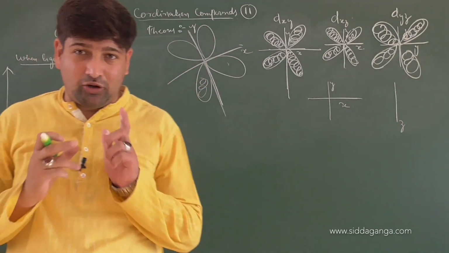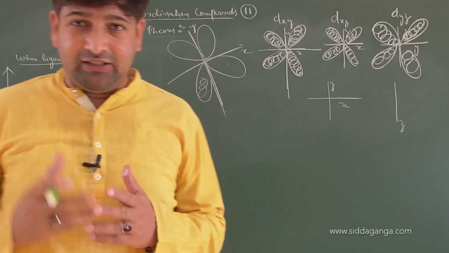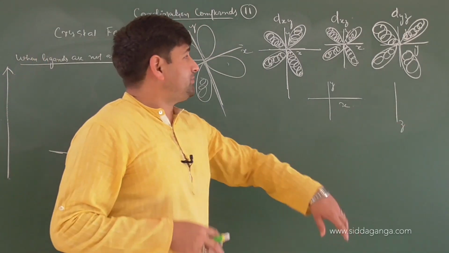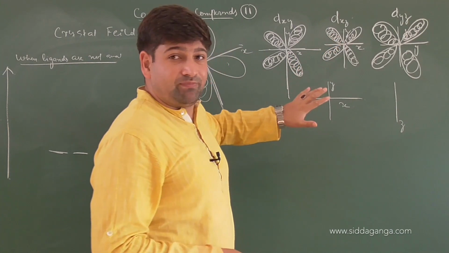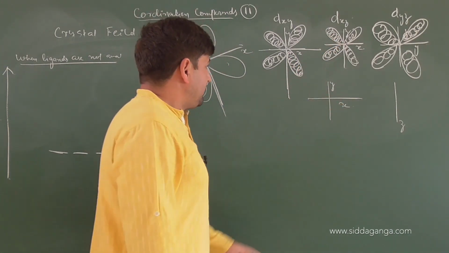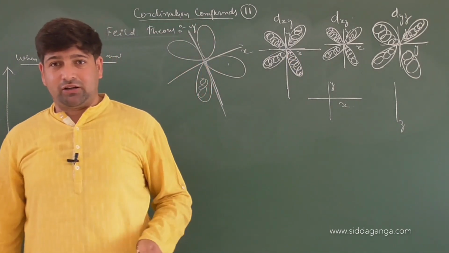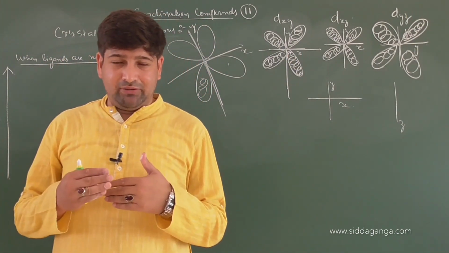They are not present on the axes. They are not covering the x-axis. They are not covering the y-axis or z-axis. They are just present in between the planes themselves. Am I clear? Good. Now all the planes are covered. So the x, y, z planes are all covered. Whatever planes are available, we have.